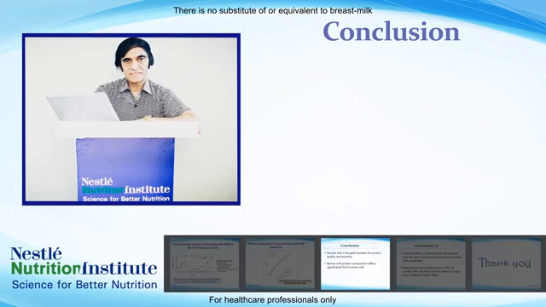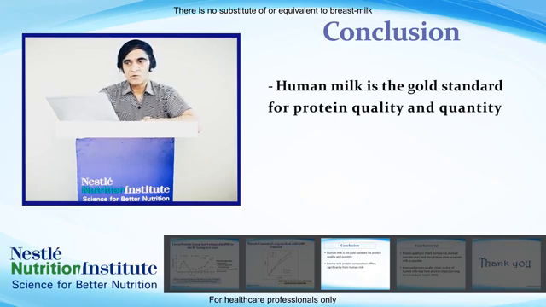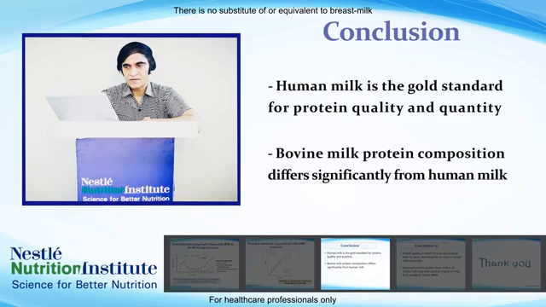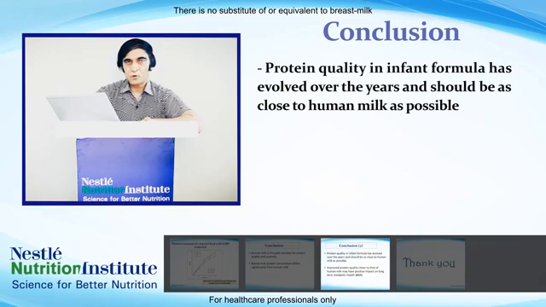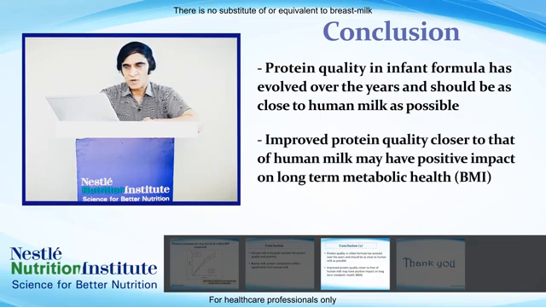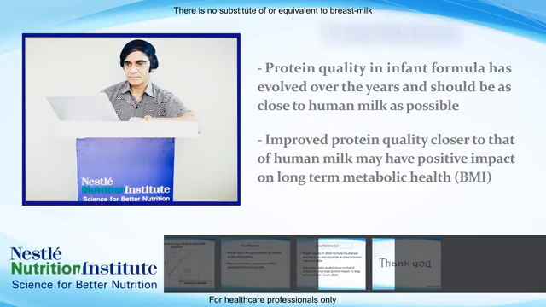So, in conclusion, we can say human milk is the gold standard for protein quality and quantity. Bovine milk protein composition differs significantly from human milk. Protein quality in infant formula has evolved over the years and should be as close to human milk as possible. As we said earlier, 1.8 gram per 100 kilocalories. Improved protein quality closer to that of human milk may have a positive impact on long-term metabolic health. Thank you.